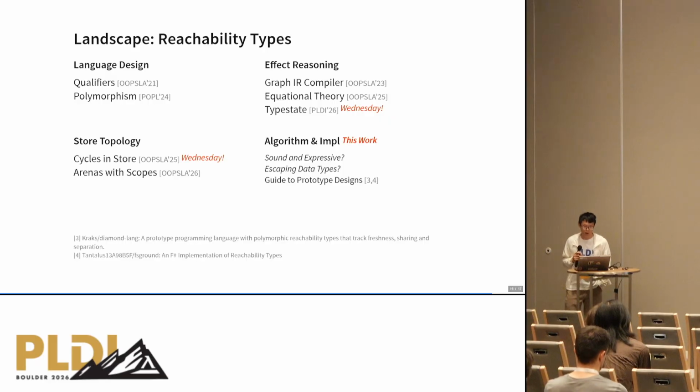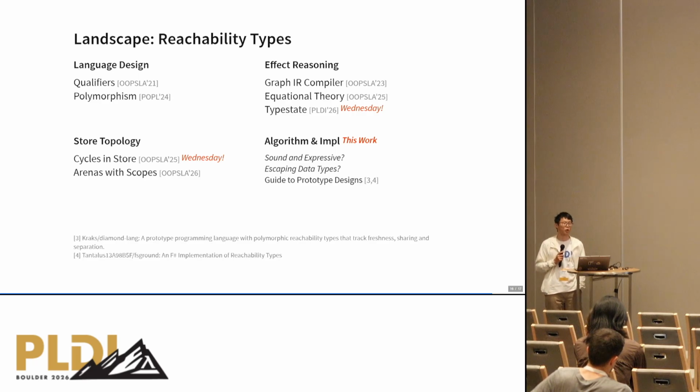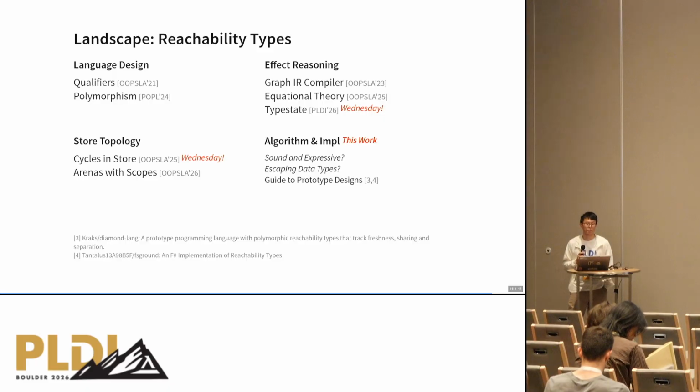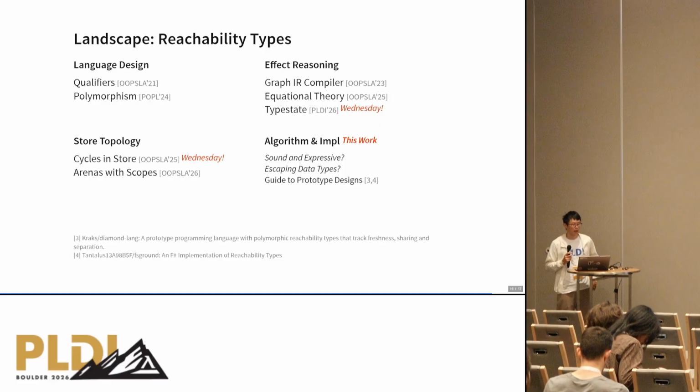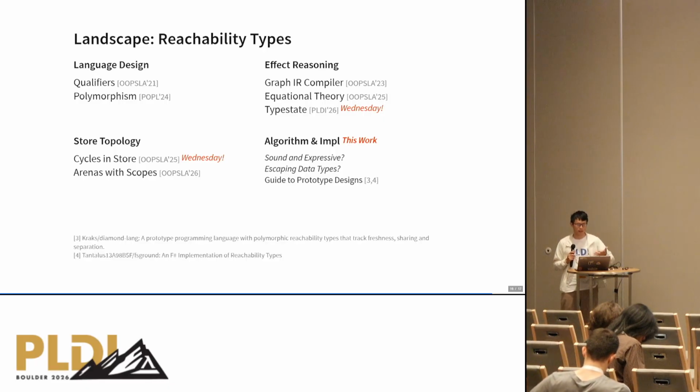So before closing up, I want to recap a little bit about the landscape of research on reachability types. The initial language design was proposed in 2021, and later on in 2024, polymorphism and freshness markers were proposed to strengthen the language. The language has been leveraged to do effect reasoning.